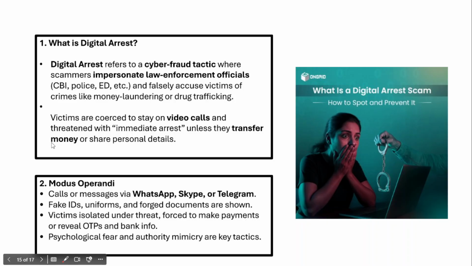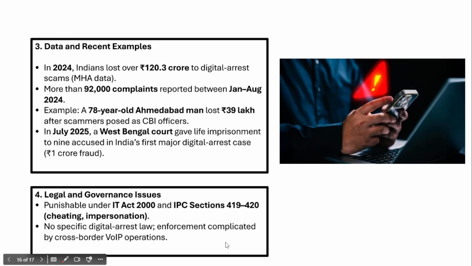And in fact, they threaten the victims to stay isolated throughout this video call, and they are also forced to make payments or reveal OTPs or bank information. That's how the victims are losing thousands of crore. Psychological fear and authority mimicry are the key tactics of digital arrest.